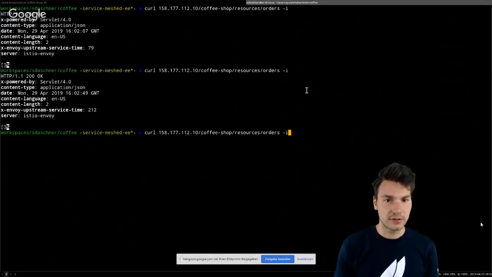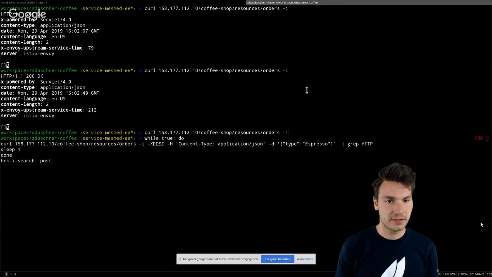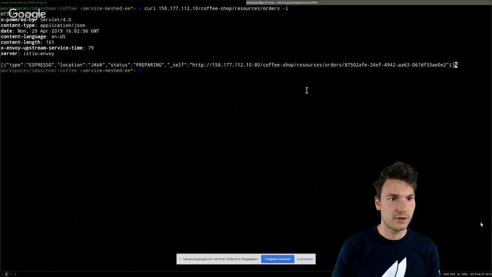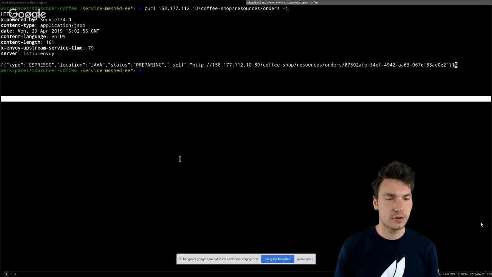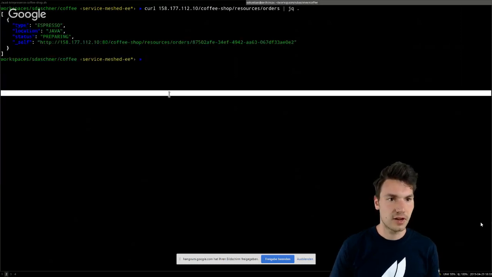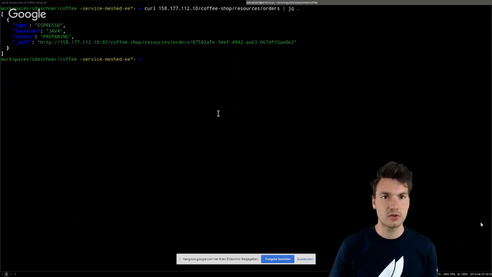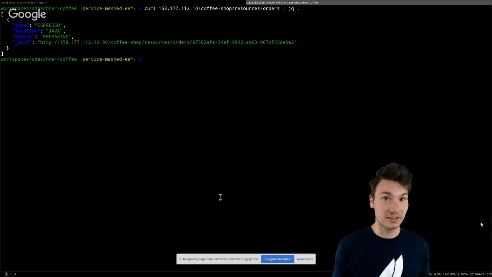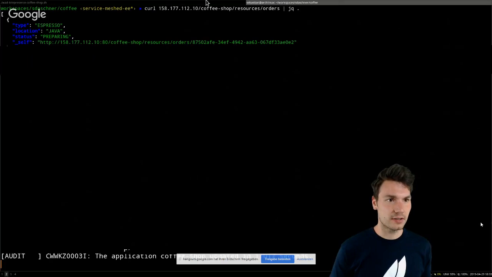Okay, well, now you don't see anything because we have to create an order first, but then you see, now also in the orders resource, this location is being provided, location Java. And again, we could change and redeploy it or introduce some other examples, and immediately you would have your change available. That is actually only in your running Docker container locally, but as you see, it very quickly